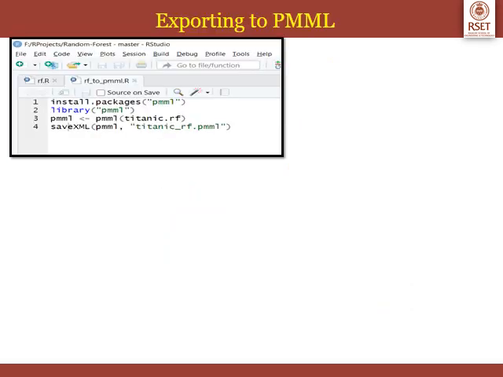I am storing all these conversion steps of my random forest to PMML in another R script file called rf_2_PMML. In that, the first line is install.packages pmml. Next one is loading the library. Next I am converting my R random forest object titanic.rf to PMML, and I am completing the rendering to PMML using the function saveXML.